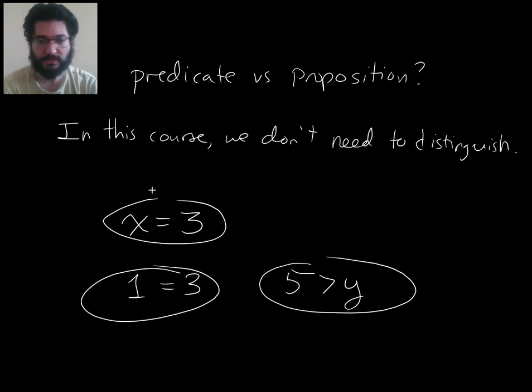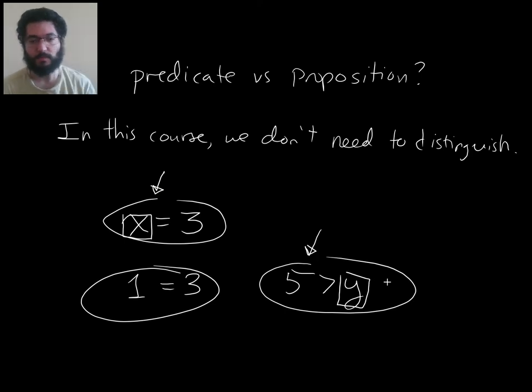Some people for their development need to refer to these kinds of propositions differently and call them predicates, emphasizing that there's this variable slot where something can be replaced. We also will use variables for that purpose. That's the purpose of a variable in mathematics, to be substituted by something else. But we will be more explicit about when substitutions are occurring and why. So for us, all of these are propositions.